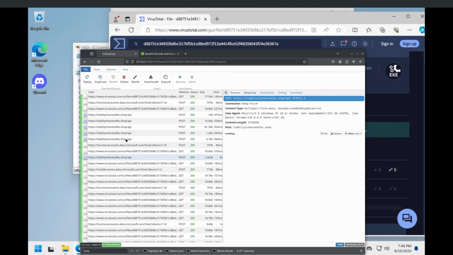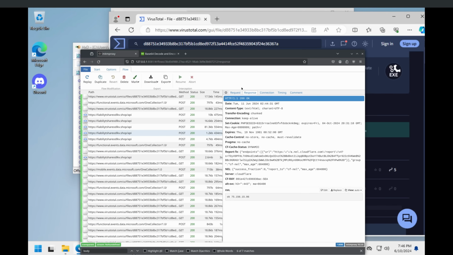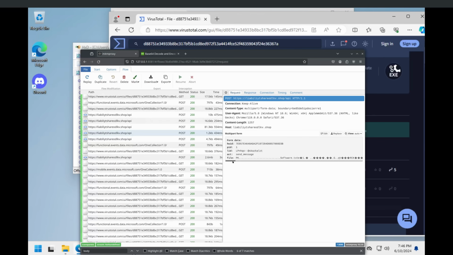Liability share odlkv.shop. So that one looks to be a file because it's big. We want to see, okay, send message, file, software.txt. And this is supposedly plain text, but it doesn't really look like plain text. Discord, okay, this is going to be the Discord token. Edge browser version, a bunch of other stuff. I'm just going to dump these requests so that we have them.